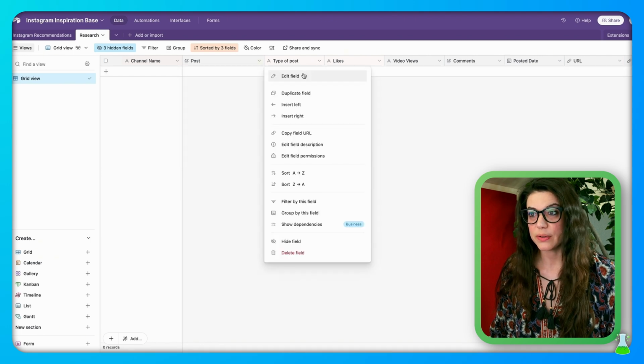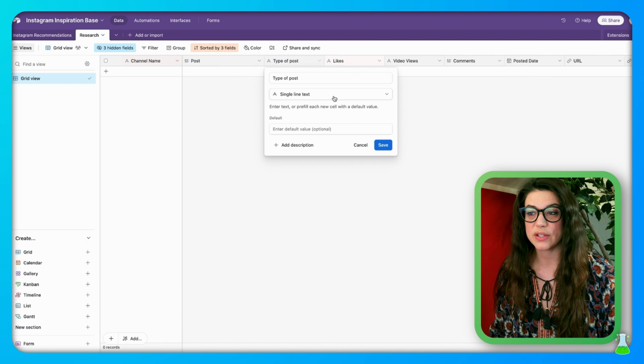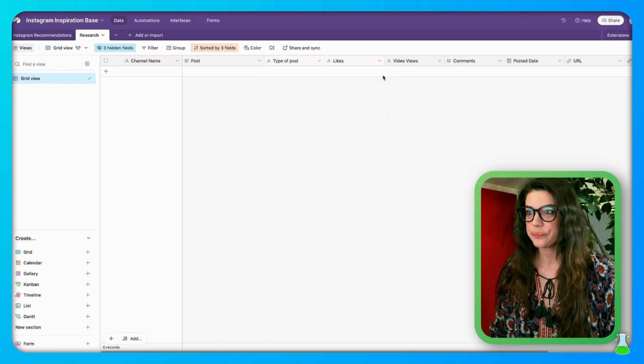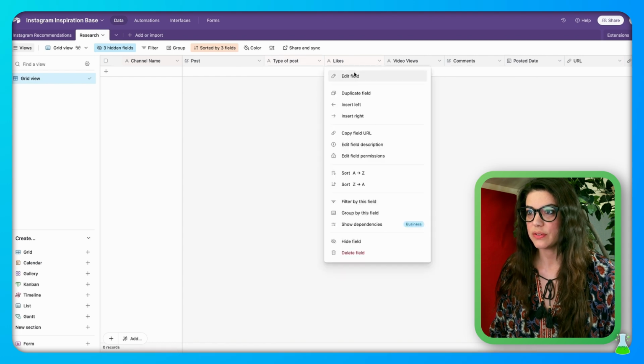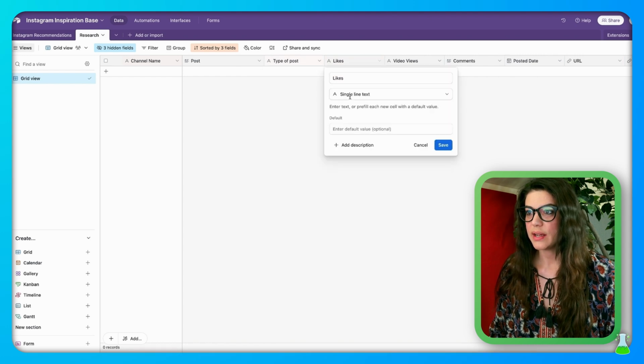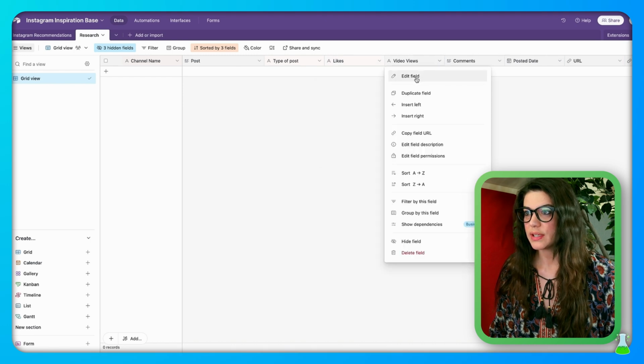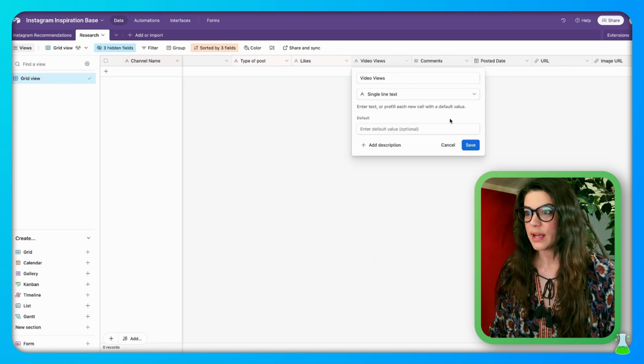Then we have the type of post. Single line text here as well. This will tell you whether the post is a video, whether it's a sidecar, or just a single image. Then we have likes. That's what you'll name this column. And our edit field for here is we're going to make it single line text. Then we want to look at the video views in case this is an Instagram video. Also a single line text field.